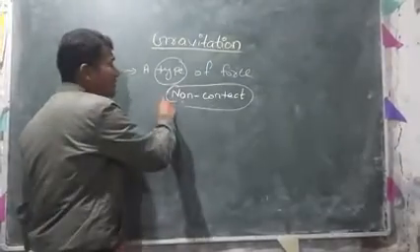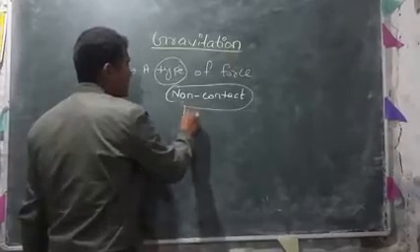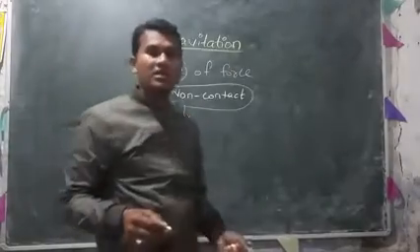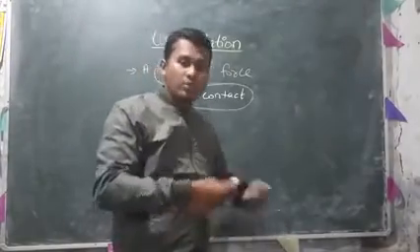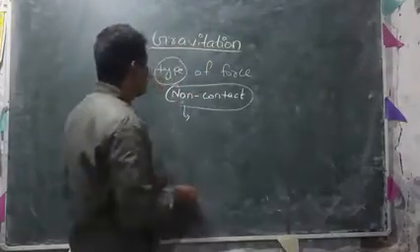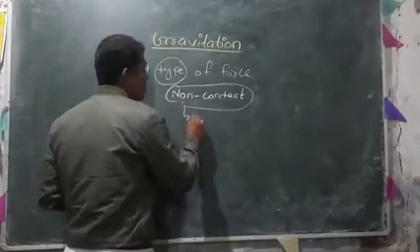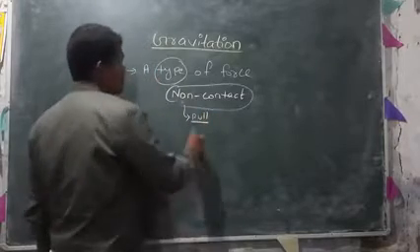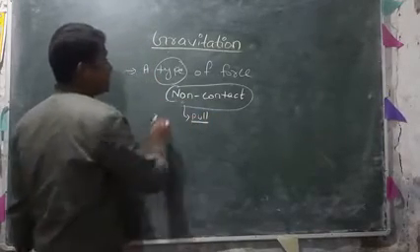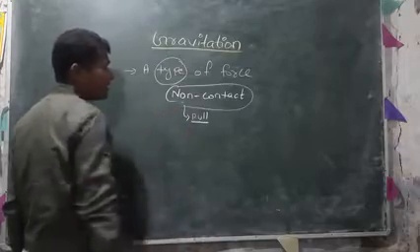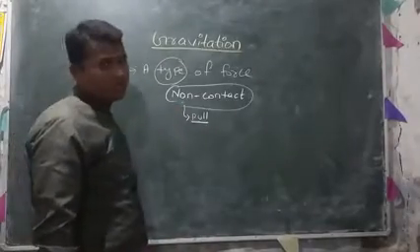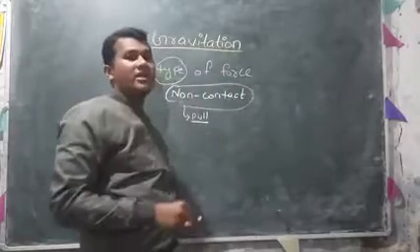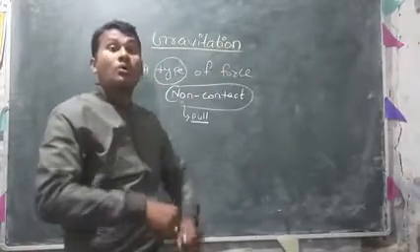It is a type of non-contact force. But you will know another thing. You know very well, force is push or pull, but this type of force is only a pull force. So the nature of gravitation is non-contact and it is a pull type of force. So it always pulls anything towards itself.